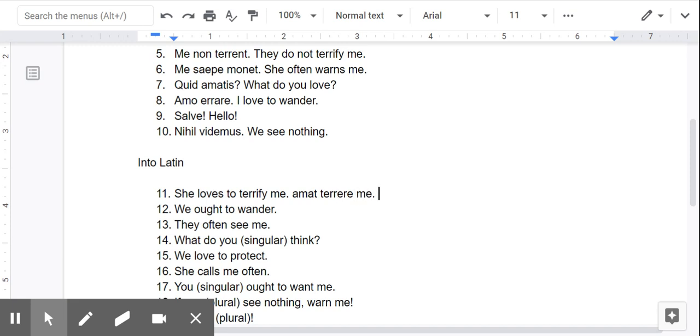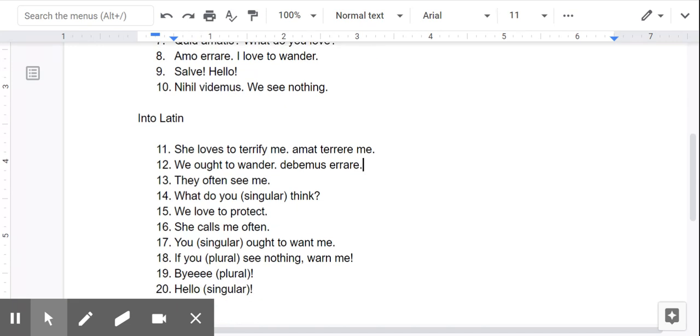And then me is always just me. We ought to wander. So the verb to ought is the same as the verb to owe, and we're going to put the we ending on it. It's an ERE verb. And then to wander, errare. All right, let's keep going.